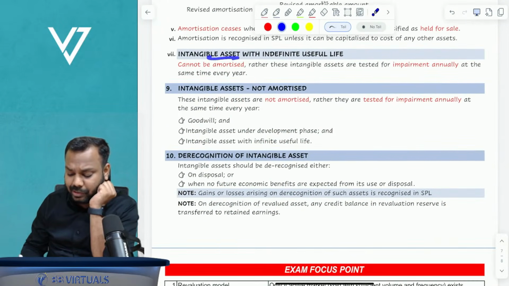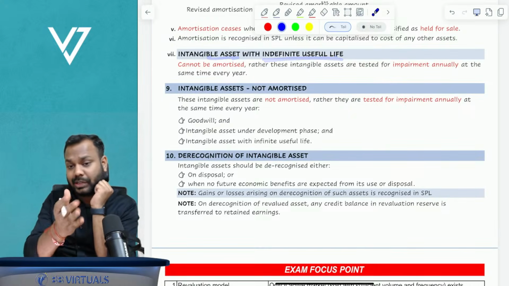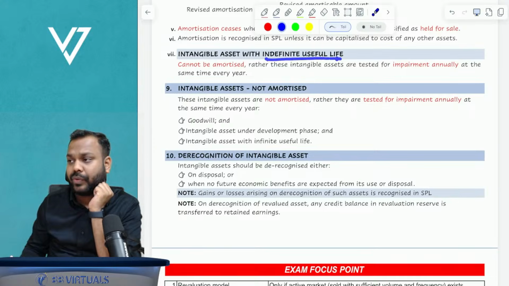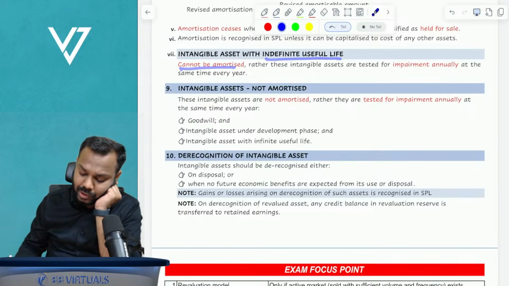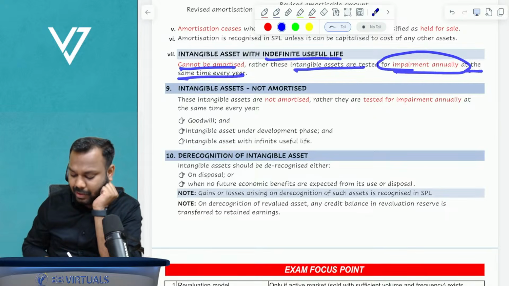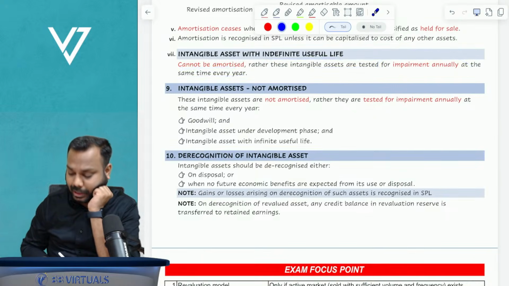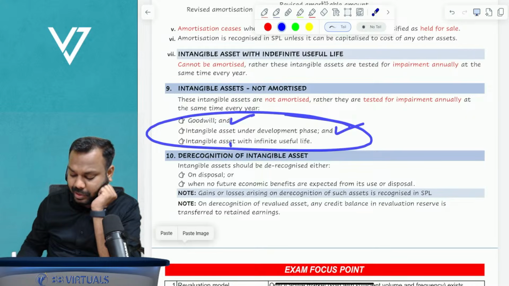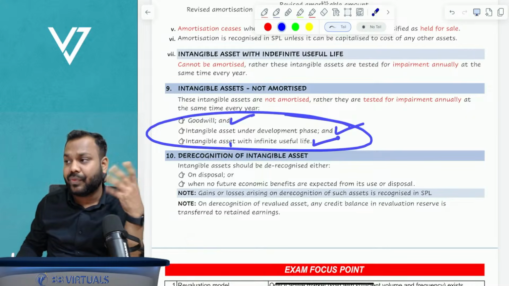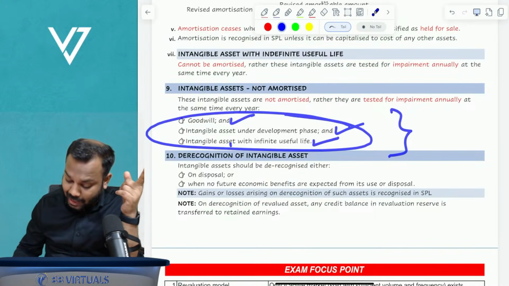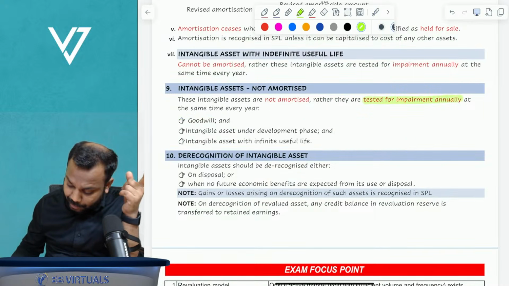Now, intangible assets with indefinite useful life. Just now I was mentioning these, since there is no useful life, we cannot amortize. So these intangible assets are to be tested for impairment annually at the same time every year. Okay, now these three intangible assets, goodwill, intangible assets under development phase, and intangible assets with indefinite useful life, since they are not amortized, hence they have to be tested for impairment annually.